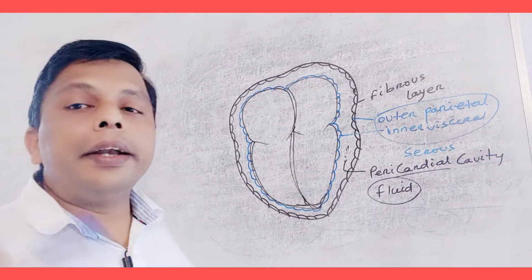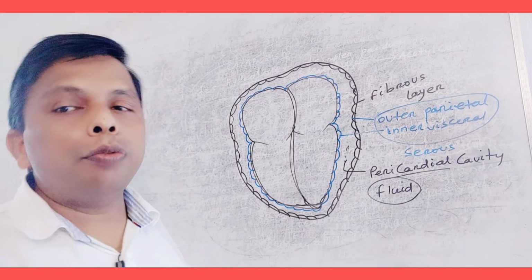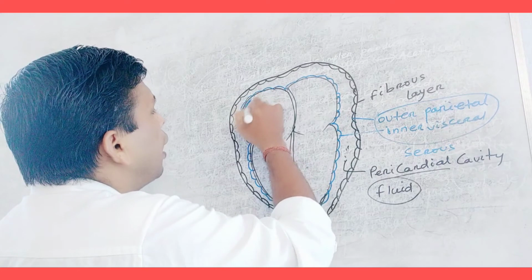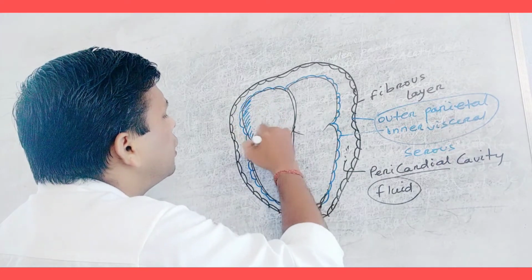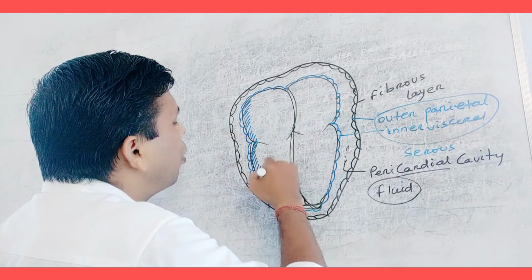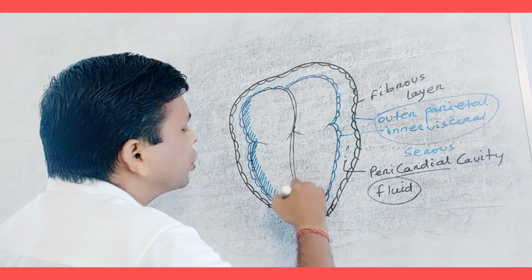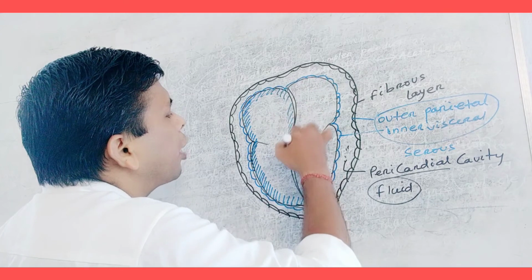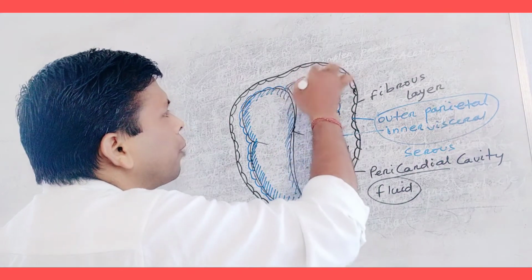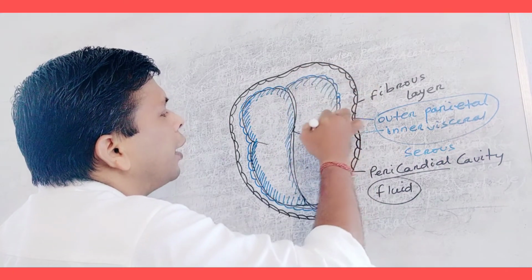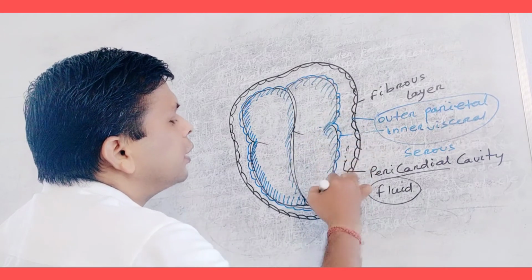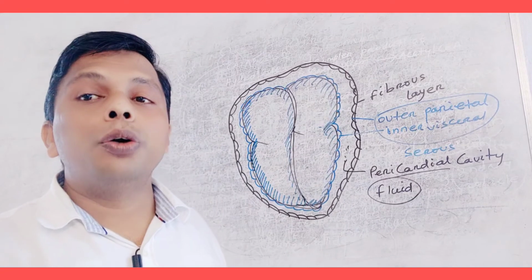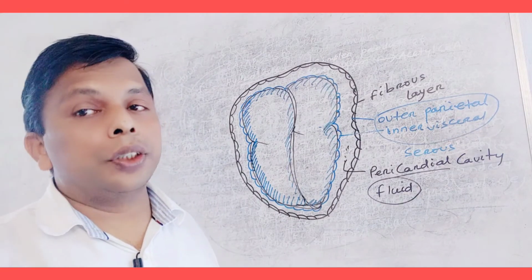Remember, 95% of the heart is made of cardiac muscle. Here at the inner part, the wall consists of cardiac muscle. Except cardiac muscle, there is another muscle in the left ventricle, so that the force is more. We will discuss it in a later class.